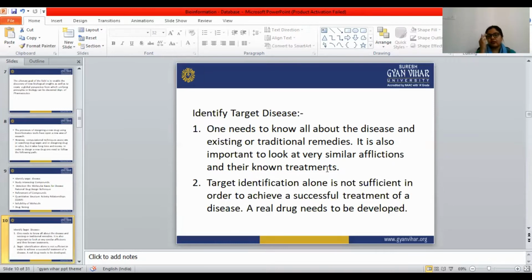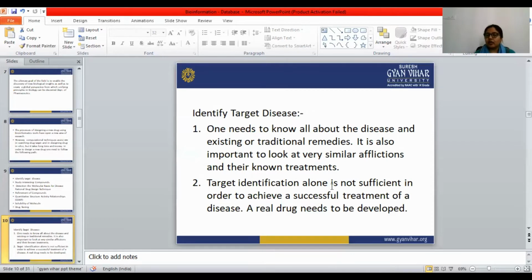So when the scientist is identifying a target disease, they have to know all about the particular disease as well as the existing and traditional remedies of the disease, and it is also important to look at very similar afflictions and their known treatments. So the scientists must have good knowledge about the disease as well as the existing and traditional remedies.